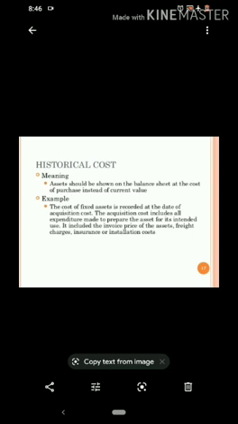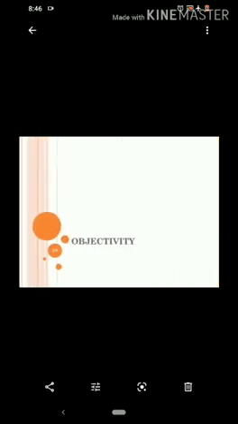So all the expenses that are spent on these machines for making them ready to use in the business, that will be added as a cost of that particular asset.